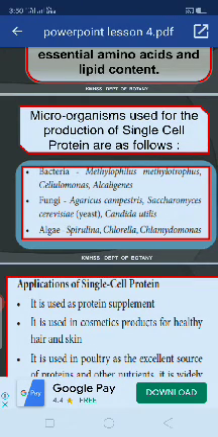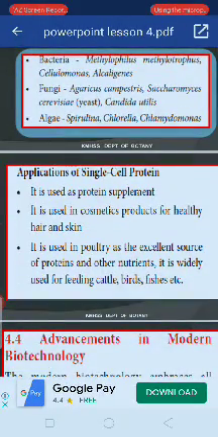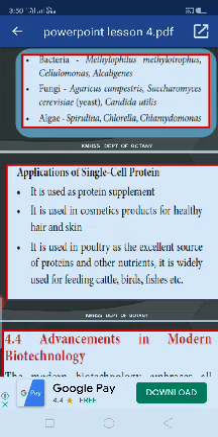Okay. Then next, applications of single cell protein. It is used as a protein supplement. It is also used in cosmetic products for healthy hair and skin, and in the poultry area. It is an excellent source of proteins and other nutrients, widely used for feeding cattle, birds and fishes. These are the applications of single cell protein.